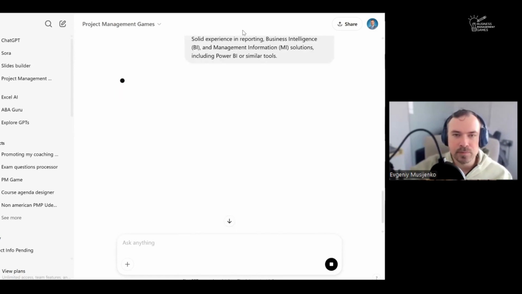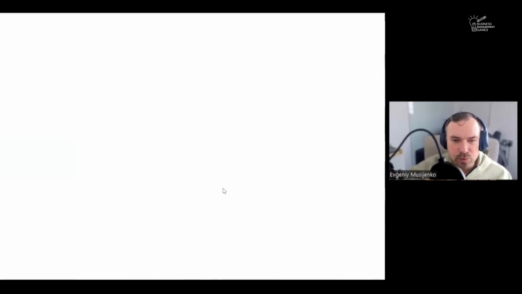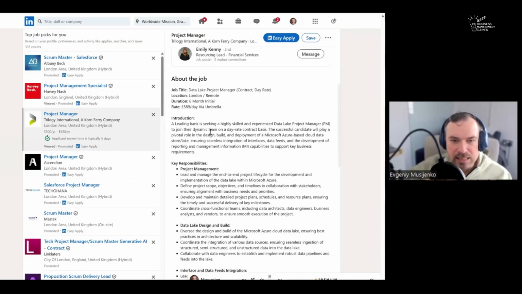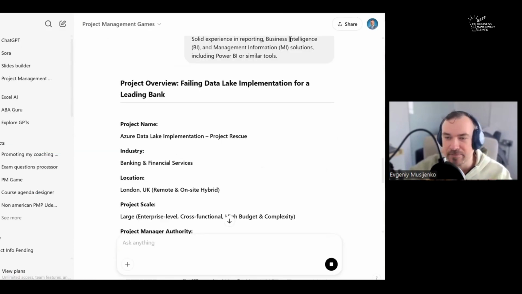Okay, so we are gonna manage project Data Lake Project Manager. I don't think Data Lake is even a thing in terms of project management. That's of course a very specific domain that they want, and yeah, so we'll try and manage a project in that specific and very narrow domain.